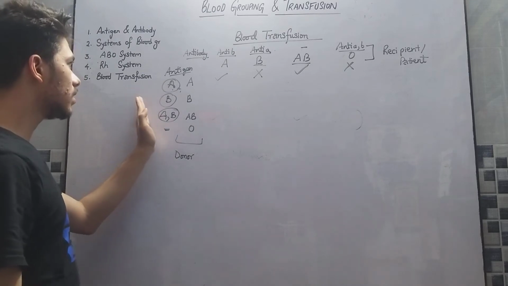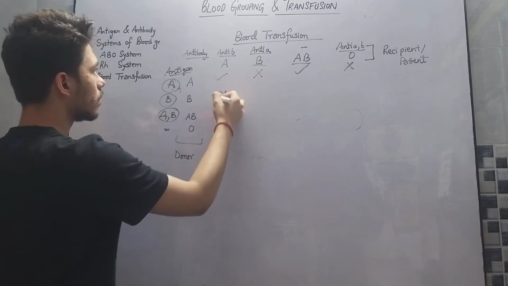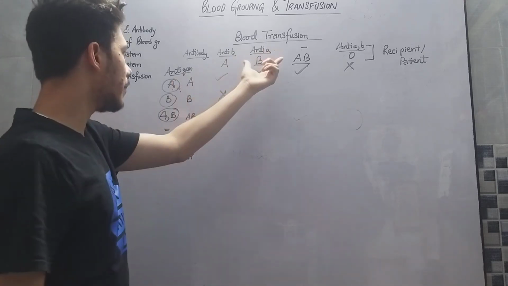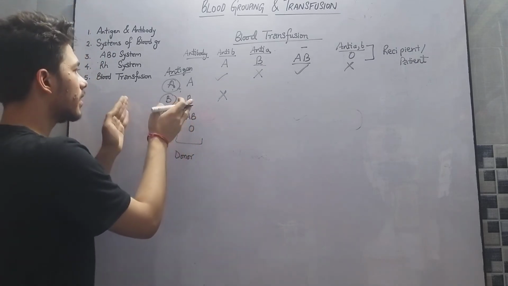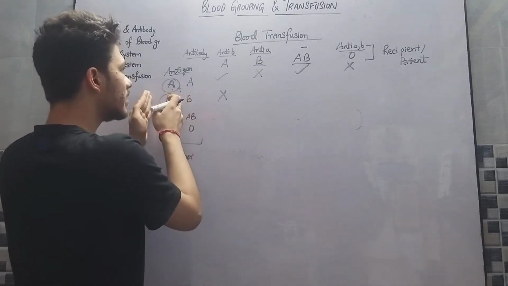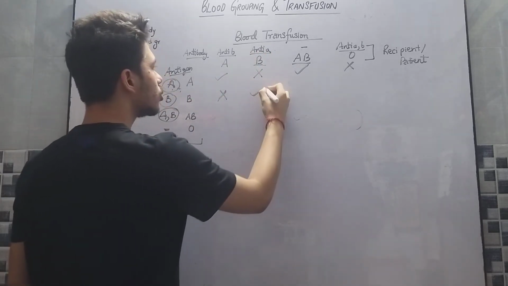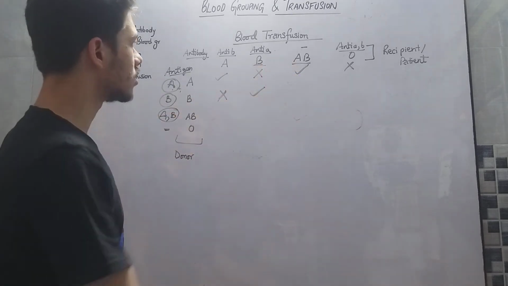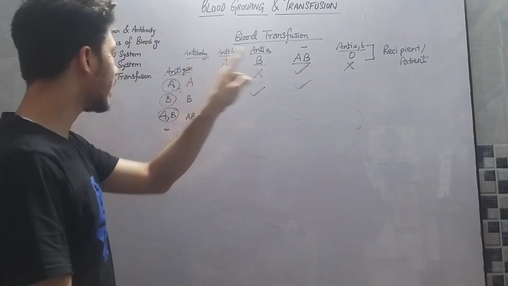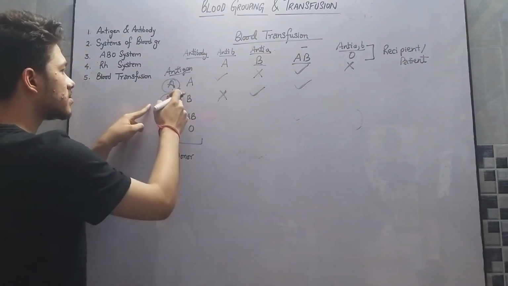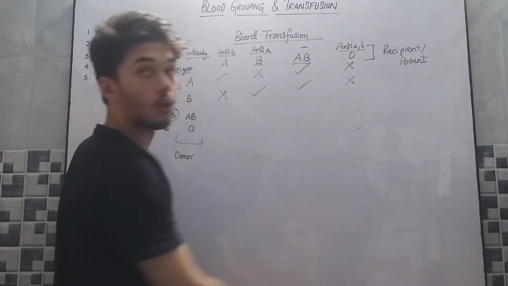Similarly, B antigen cannot be given to A because it has anti-B antibody. A B blood group individual can receive blood from him because the donor has B antigen and the recipient has anti-A antibody but does not have anti-B. AB does not have any antibody, so it can receive the blood. O has both A and B antibodies, so it will react against the B antigen, so we cannot give this blood group to O.